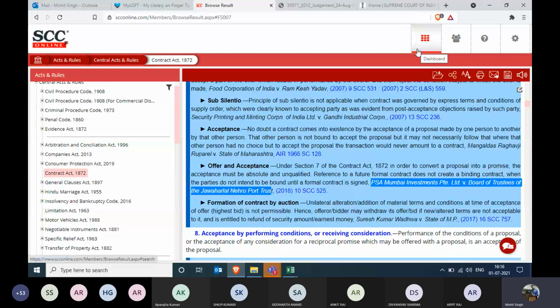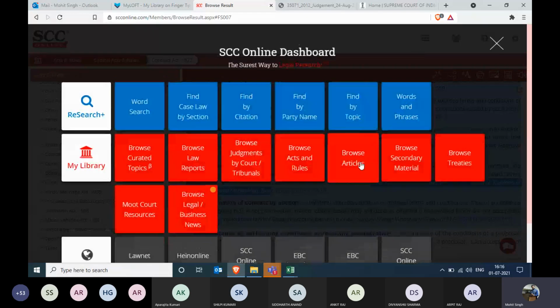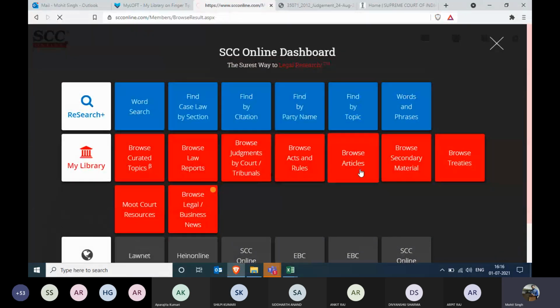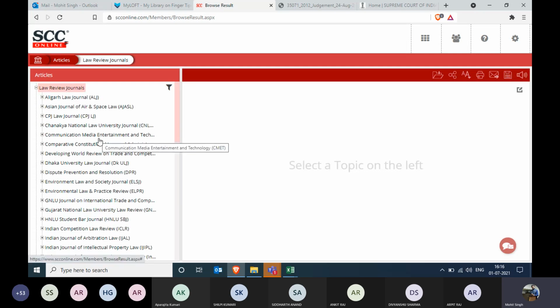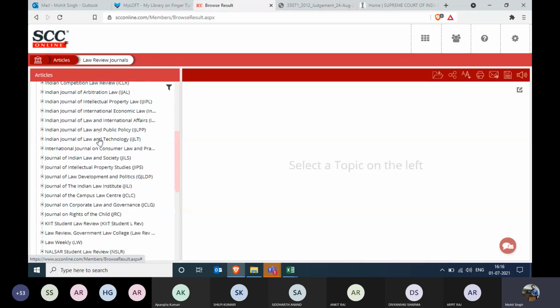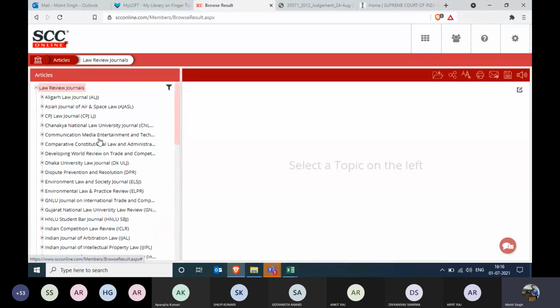So this is browse acts and rules. Apart from that, you have browse articles. If anyone wanted to read any article, then you can simply come over here. You have law review journals, blogs, reports, collected essays, and Tagore law lectures. You have law review journals, and you can find a huge list through which we have different university journals over here.